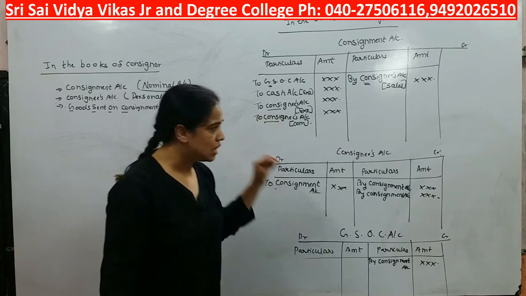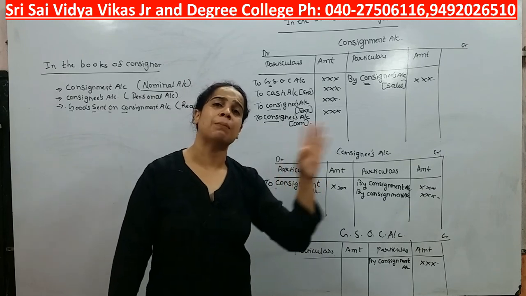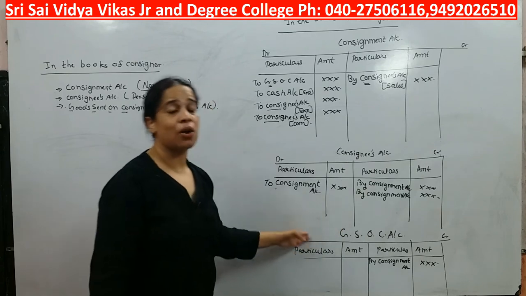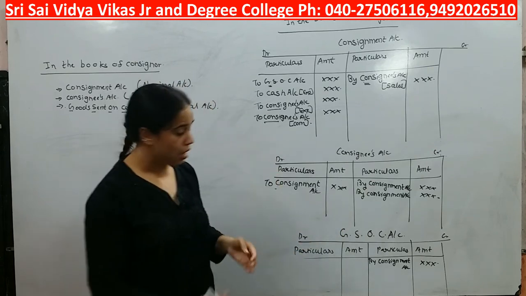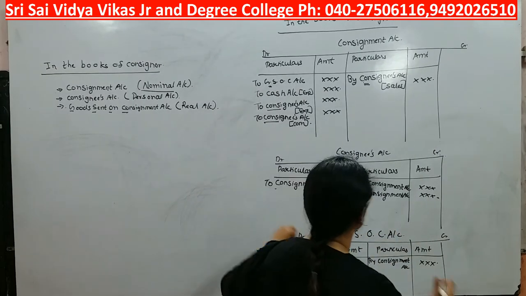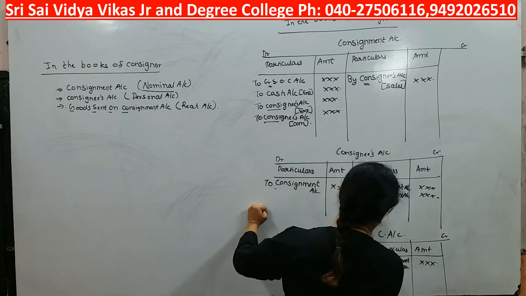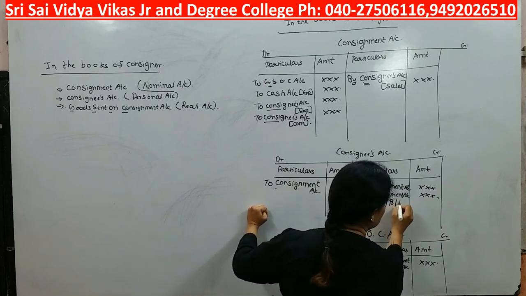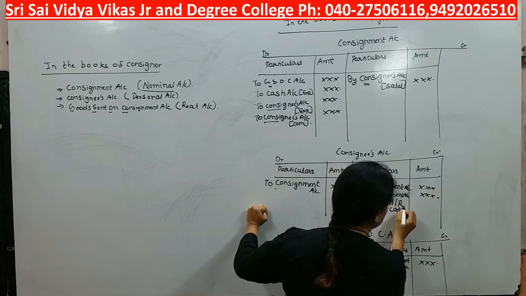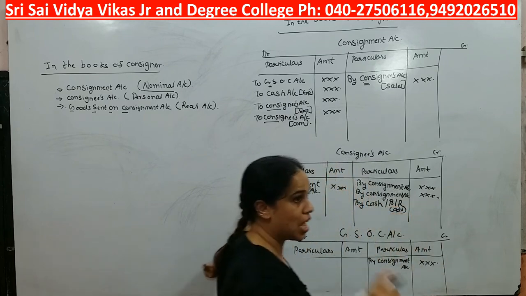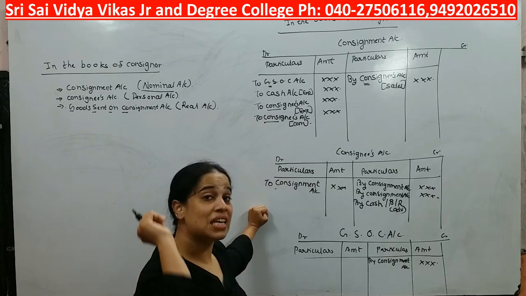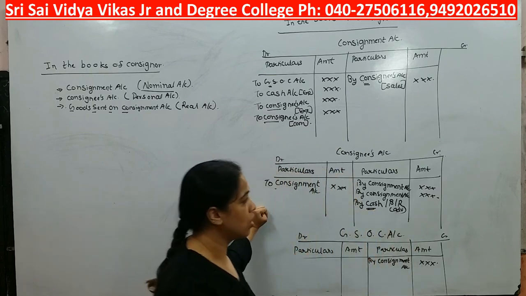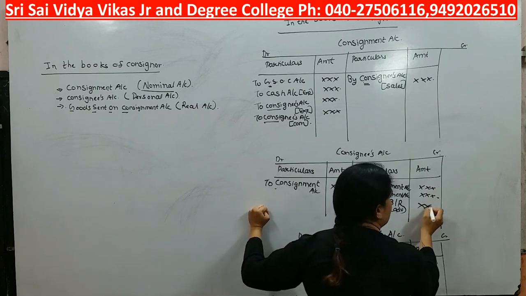Suppose the consignee is giving an advance simply, so definitely in the consignee's account we need to show it. Okay, so how are we going to show it? Here I will write by cash, or we can say bills receivable. If the consignee is giving an advance, I repeat, if the consignee is giving an advance, then only this effect will come, otherwise it will not come. Okay, that's it.